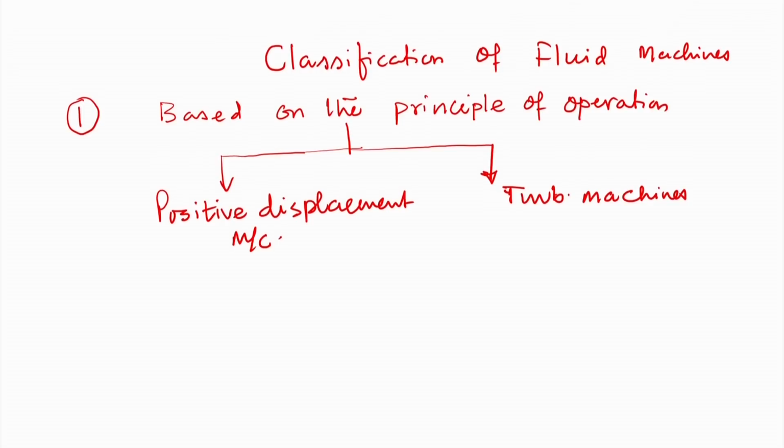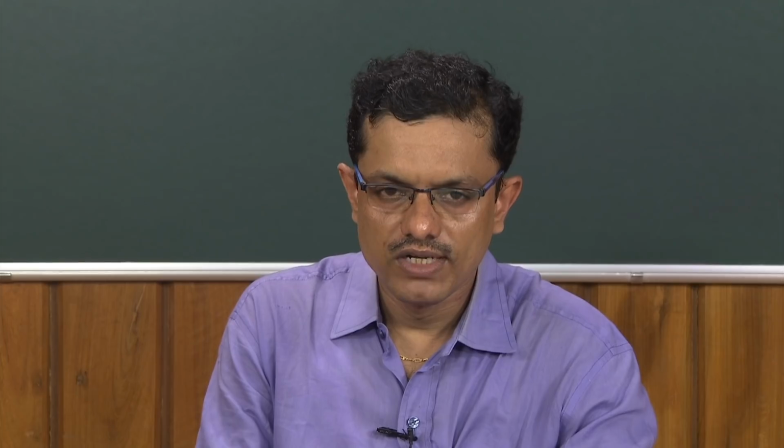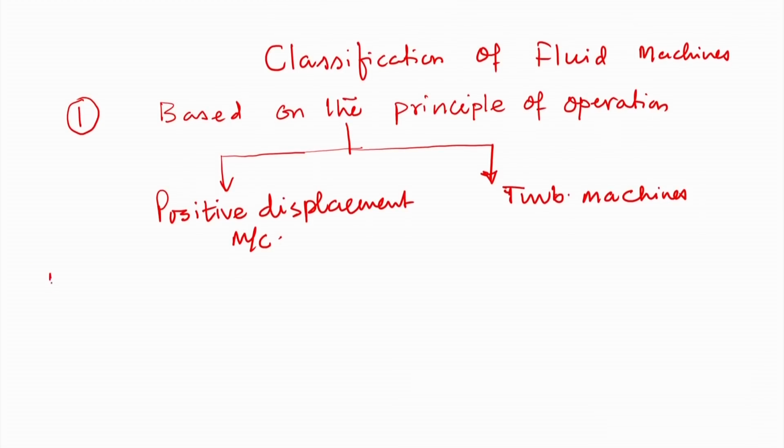So, based on the principle of operation, we can classify fluid machines into two categories. One is positive displacement machine, other is turbo machines. So, what is positive displacement machine?